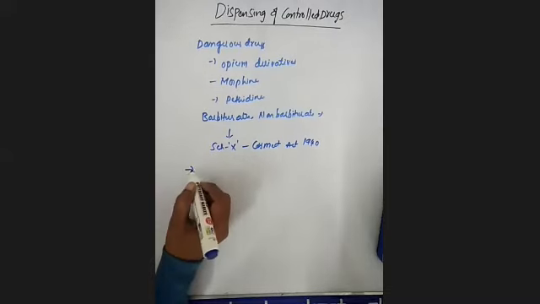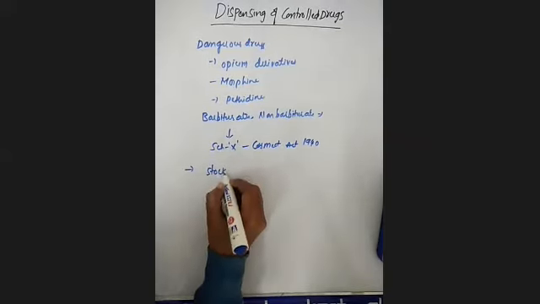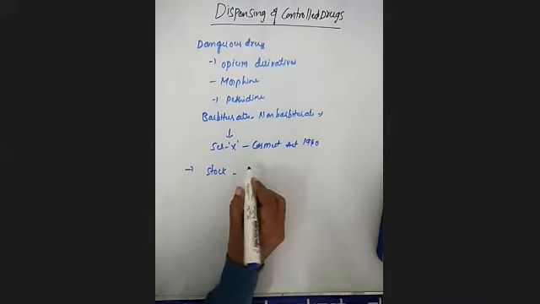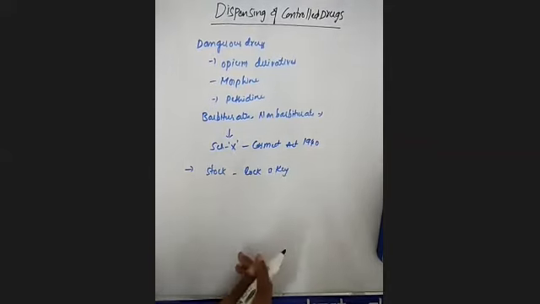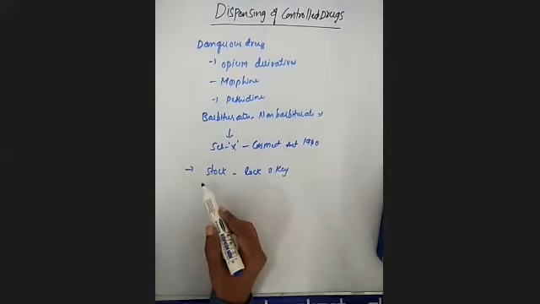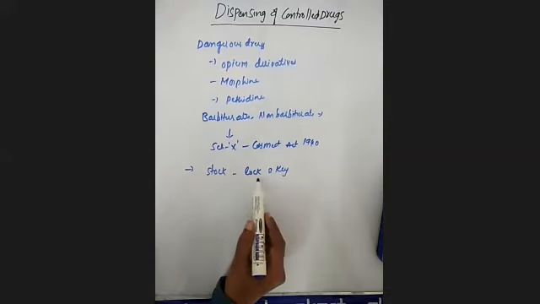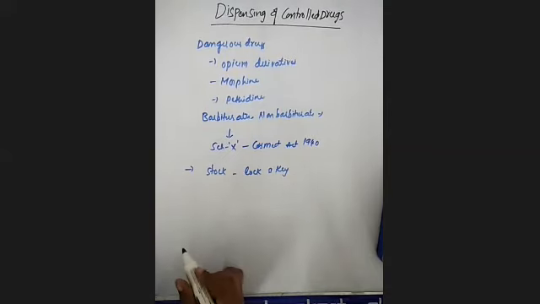The next point is maintaining the stock of these drugs. They should be kept under lock and key, and must be accurately received and accurately issued to the patients.